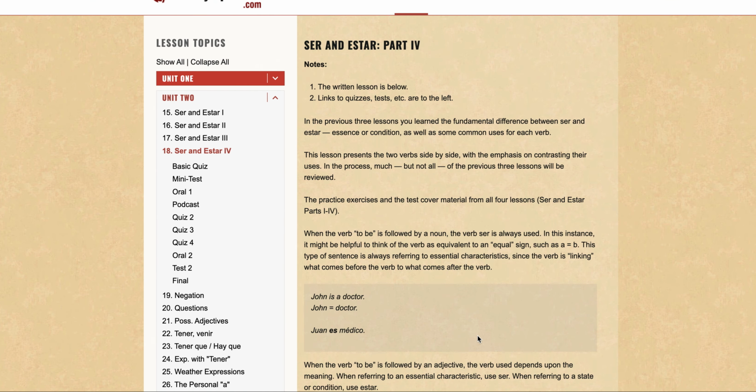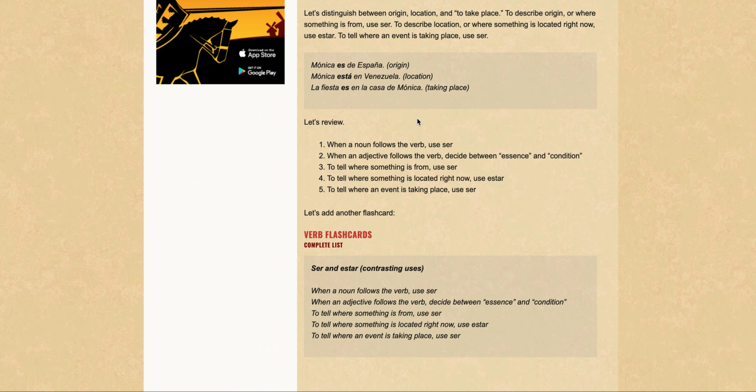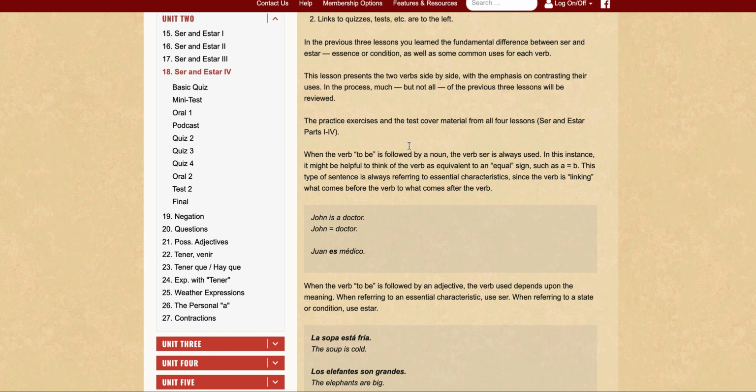So the first one is that when a noun follows the verb, use ser. So in that case, we're talking about a noun following the verb, right?